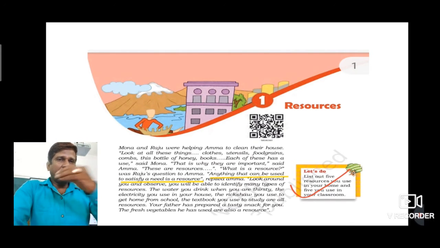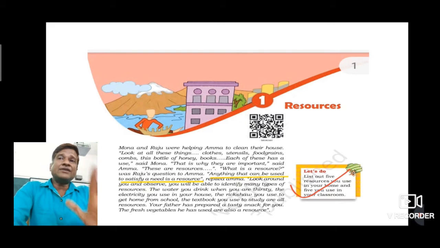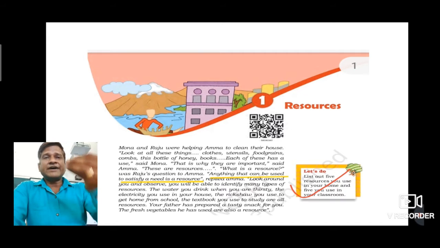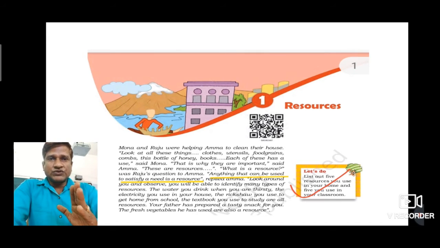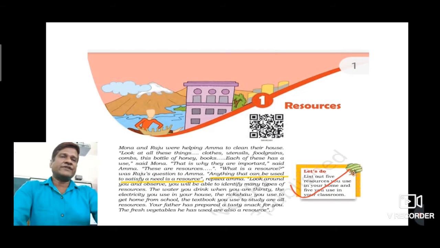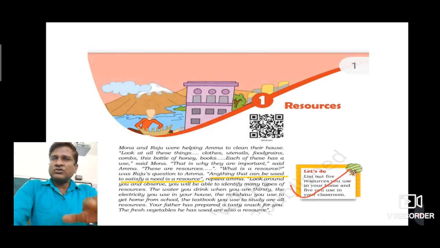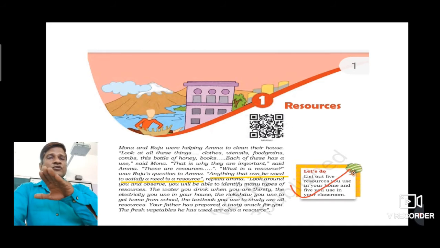So on the basis of this example, we can say very clearly that anything that can be used to satisfy a need is a resource. Anything. For example, now I am using my mobile phone. Okay, you also use different things when you study, like your textbook, notebook. So all those things are to satisfy needs. So all those things are resources.